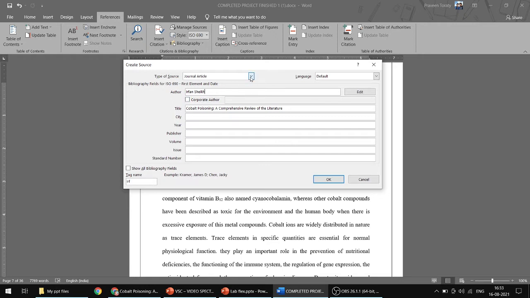Okay, for that particular thing, you will remove this and go to report. You will click on report, and here you will click on corporate author and write NCRB here like this. Then the title, Crime Analysis 2020, city New Delhi, year 2020, publisher NCRB. So like that, you will mention all the details.